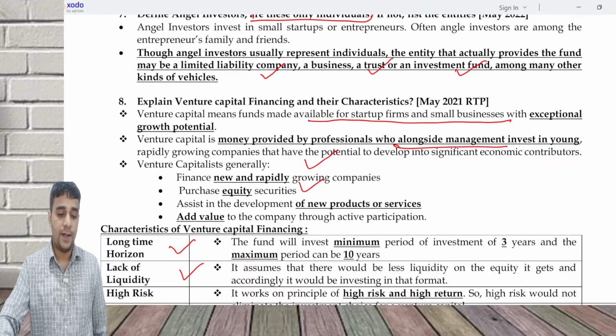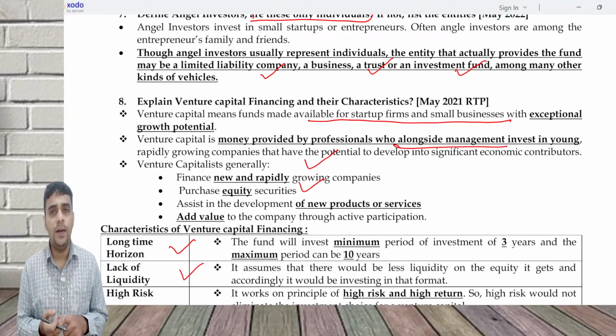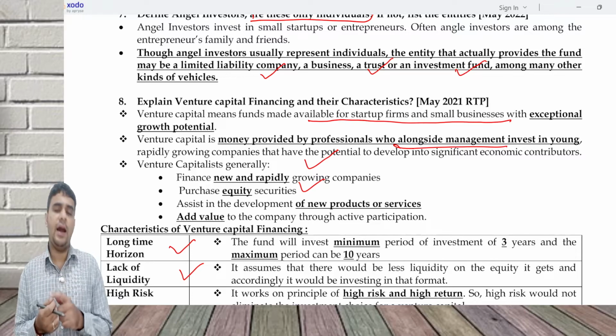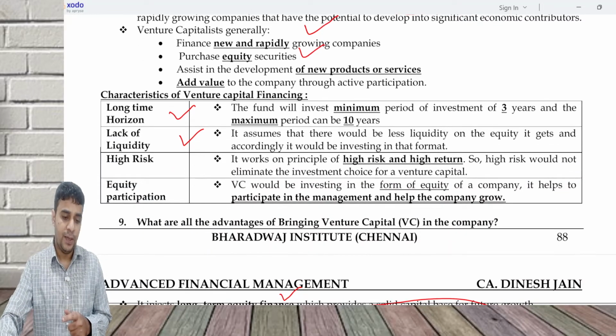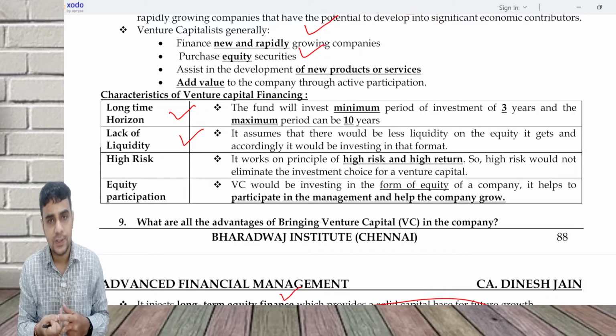Explain venture capital financing. They are going to invest for a longer period. There is not going to be much liquidity in this. High risk is going to be there and equity participation is going to be there. Impact of bringing VC into a company: one, you get long-term finance. Two, you get access to a network of contacts.